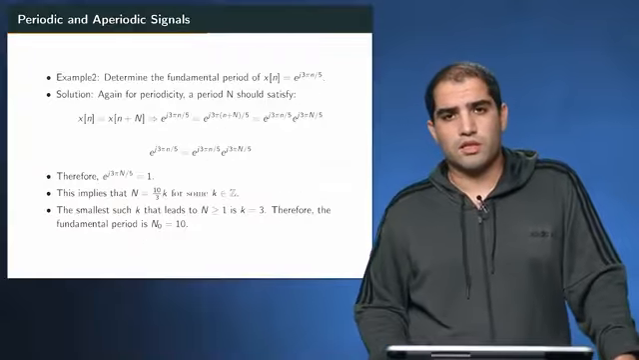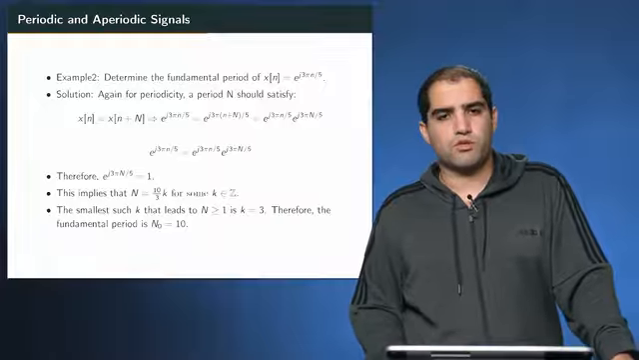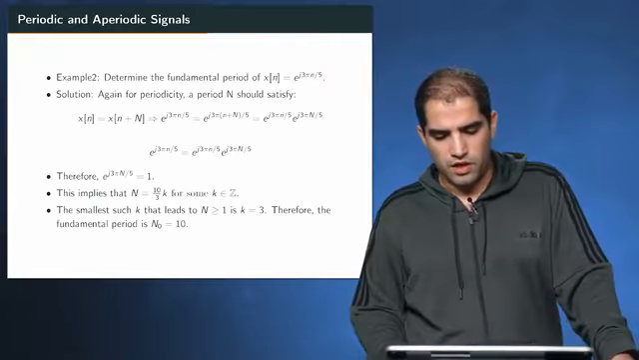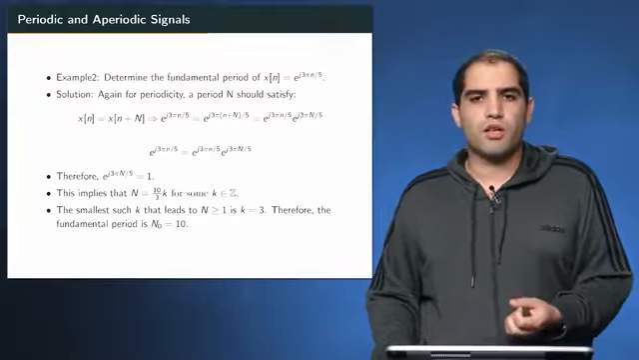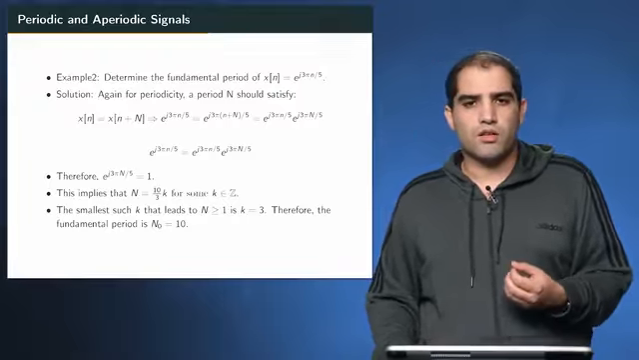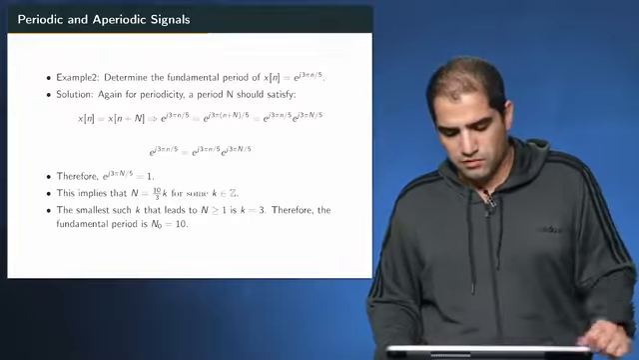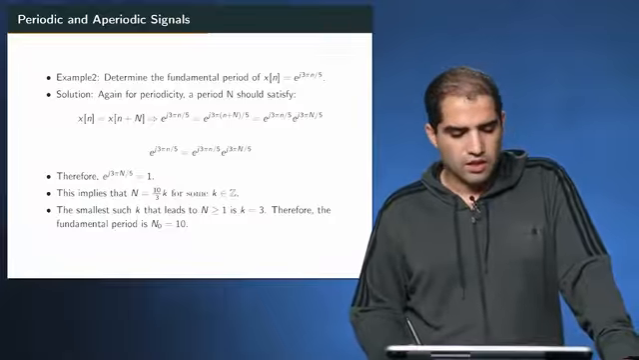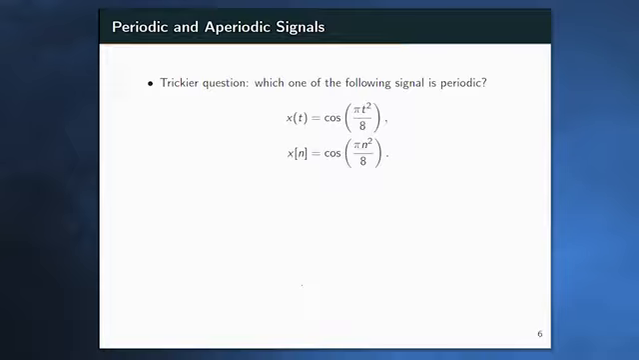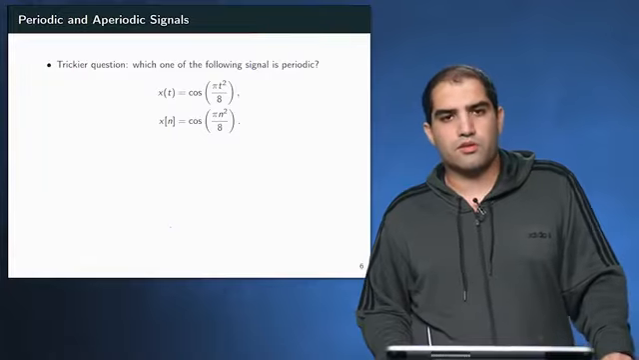So the fundamental frequency would be 2 pi over 10 for this signal. So as you can see, for the discrete time variation of this problem, the fundamental period is going to be greater than the fundamental period of the continuous time variation. A trickier question is actually this problem. Which one of these signals are periodic?